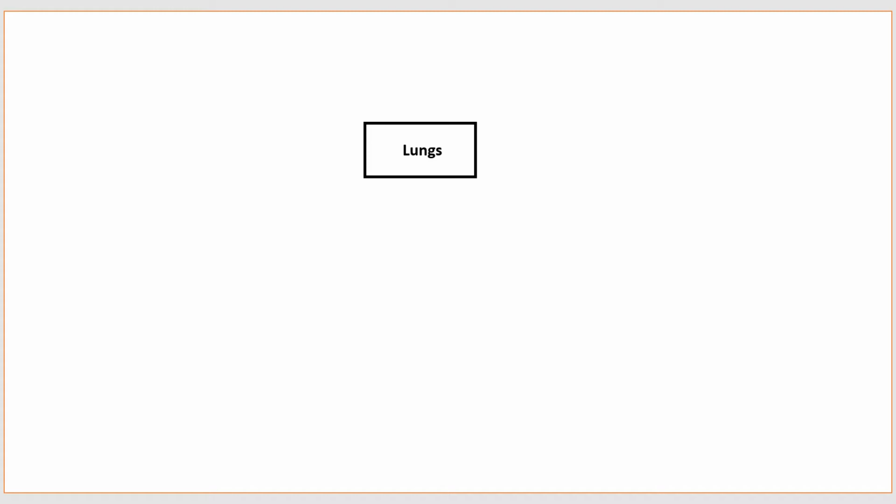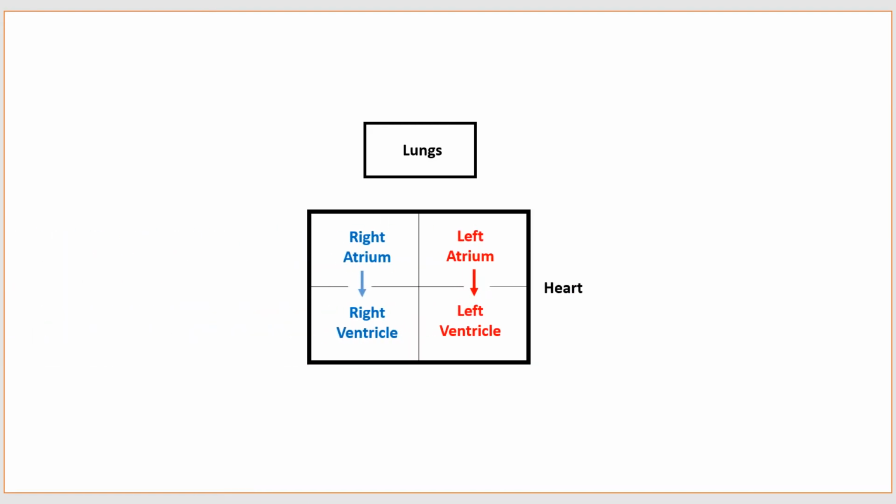In double circulation, there are mainly three parts, that is lungs, heart, and body. So double circulation takes place in between lungs, heart and body. We know double circulation consists of pulmonary circulation and the systemic circulation.